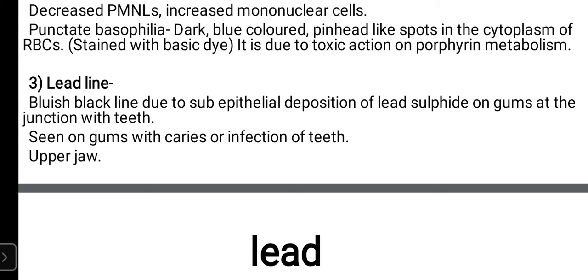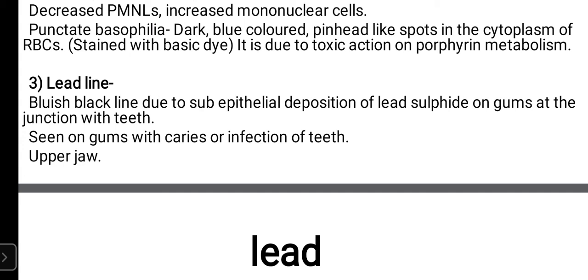So it is a bluish black line due to deposition of lead under the epithelial lining. So bluish black line due to subepithelial deposition of lead sulfide on the gum, particularly at the junction with teeth. At the junction of gums and teeth. It is seen on the gums with caries. Meaning the tooth that is already bad, the tooth that already has caries, that is already decayed because of infection, in such bad and carious teeth it will be seen mostly.